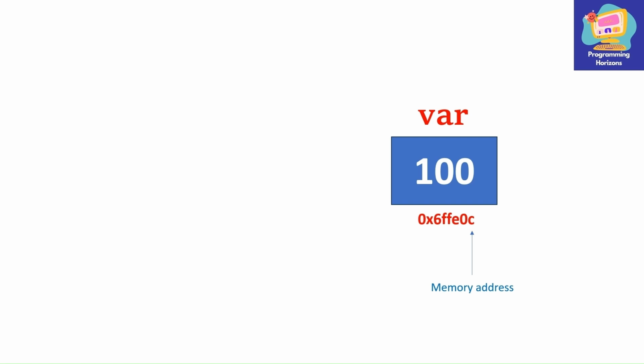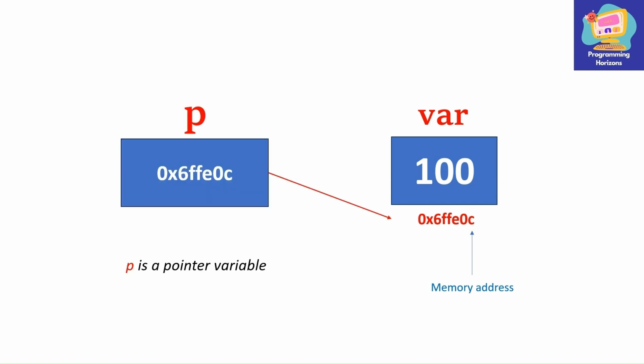Suppose that I store this address in some other variable, let's say p, then p becomes a pointer variable because it is pointing to this address where variable var is stored inside the computer. And obviously, since p is also a variable, even though a pointer variable, it must also be stored at some memory address. So this is the concept of a pointer variable. Let's see what is its definition.